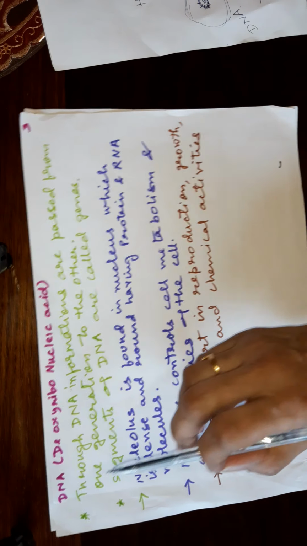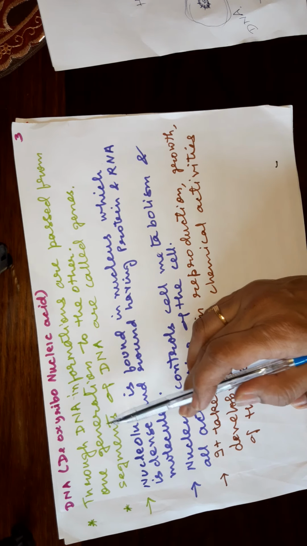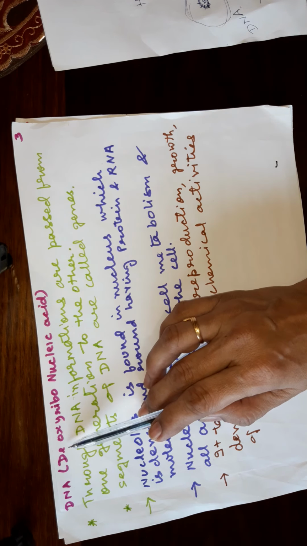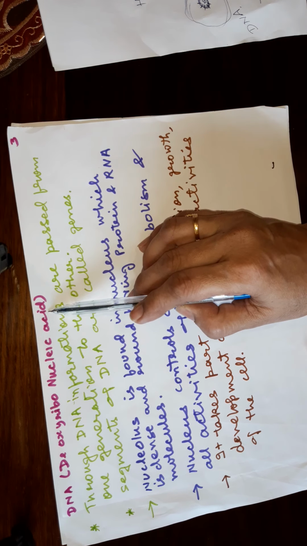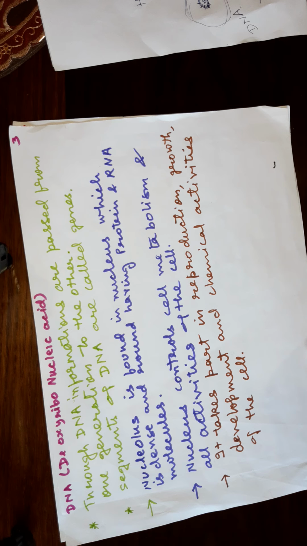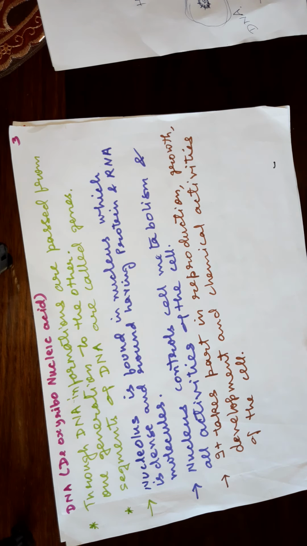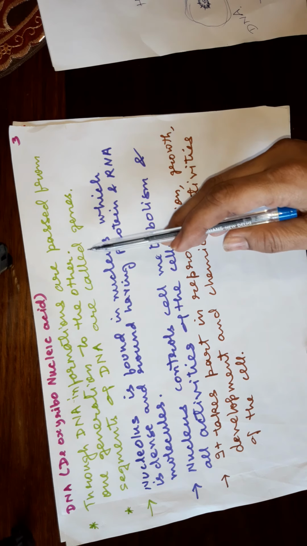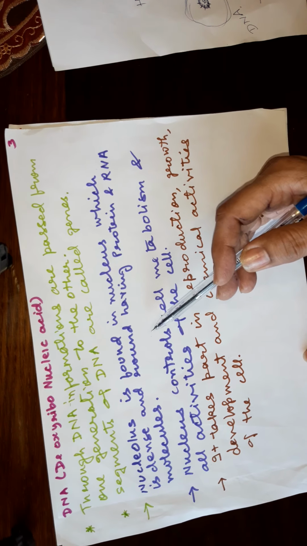Next we are doing DNA. DNA is found in chromosomes apart from the proteins. Its full form is deoxyribonucleic acid. Similarly, RNA is also there, that is called ribonucleic acid. So DNA is passing the information from one generation to the other generation.